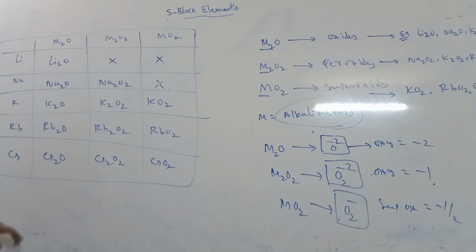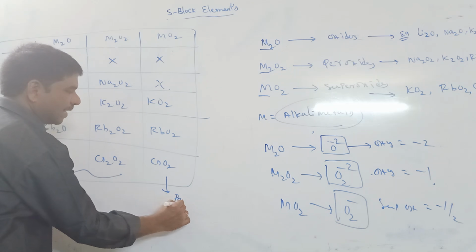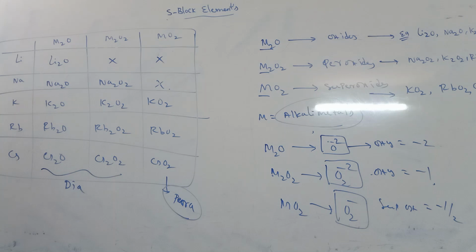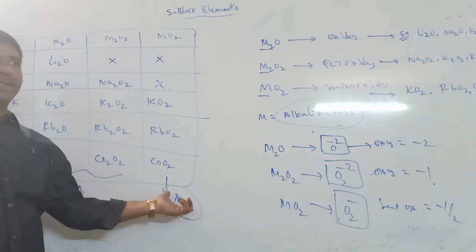So that is about this. In this, oxides and peroxides have diamagnetic nature, superoxides have paramagnetic nature.